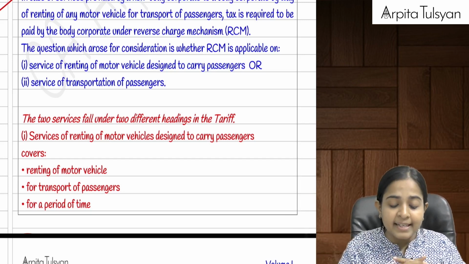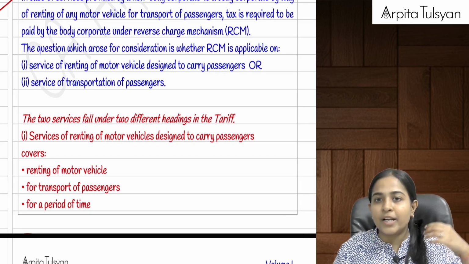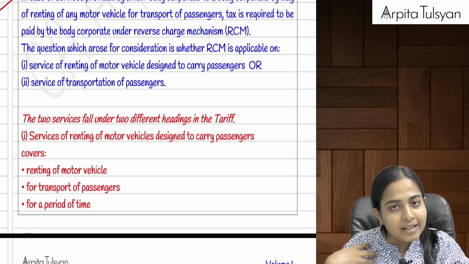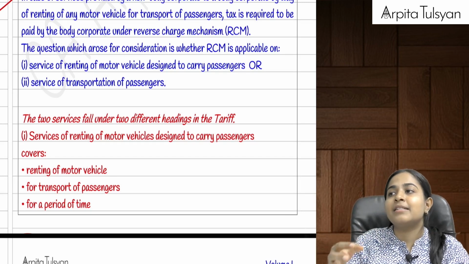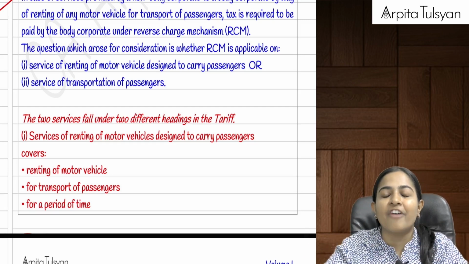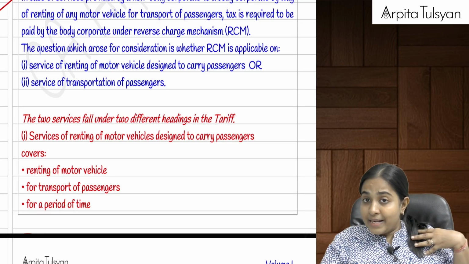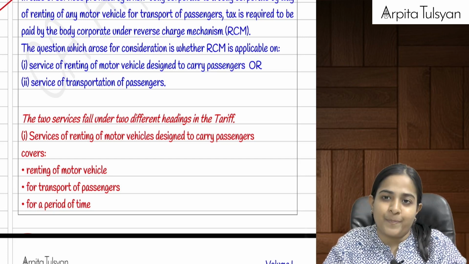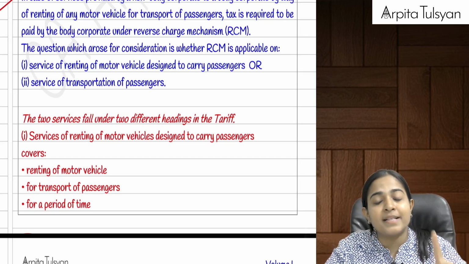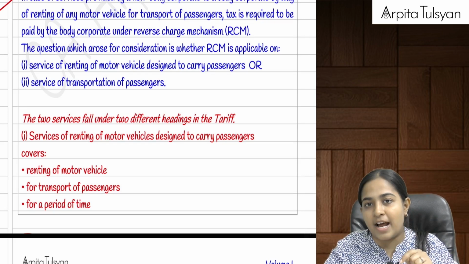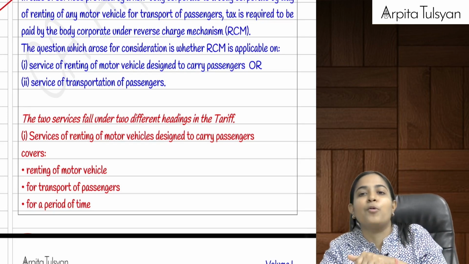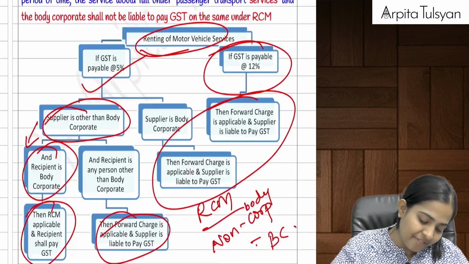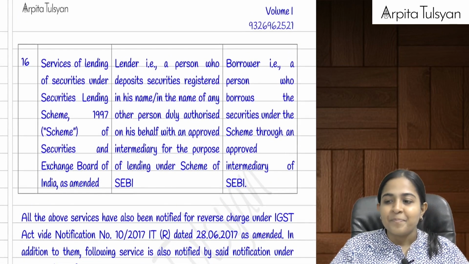But what happens in case of transportation of passengers? Transportation of passengers means the vehicle is mine. I am just transporting the passengers from one place to another. Timings I will decide, route I will decide. I am just providing the service to you. That is, transportation of passengers is not included here in case of RCM. Only renting of motor vehicle is included here. That is given here in the circular. Are you clear with this?